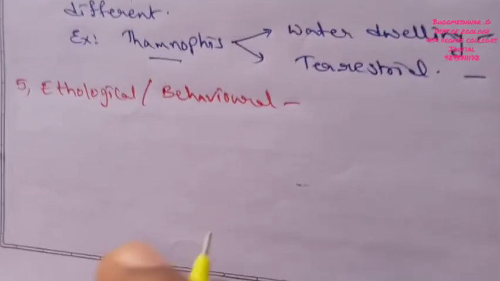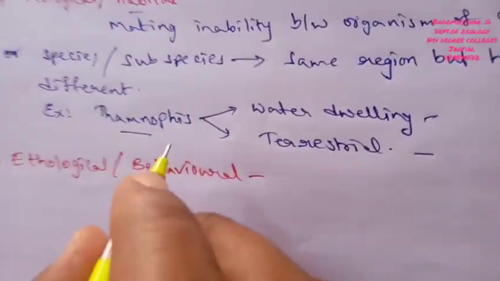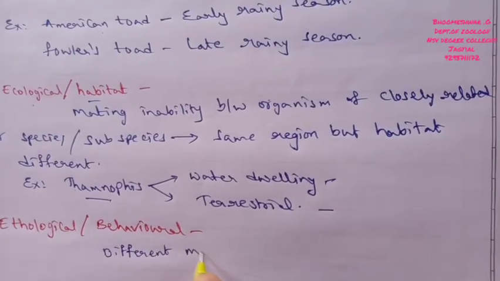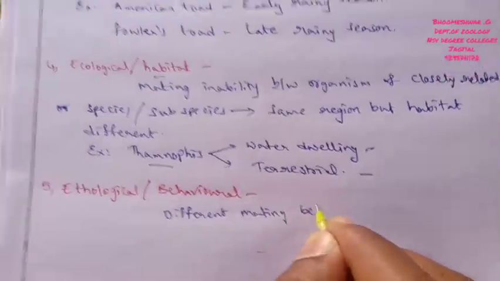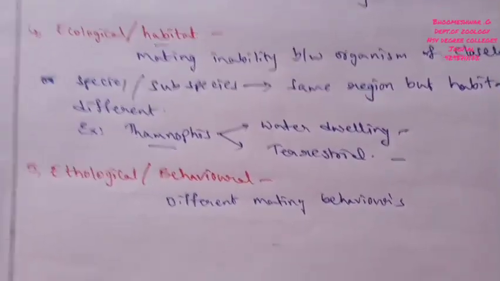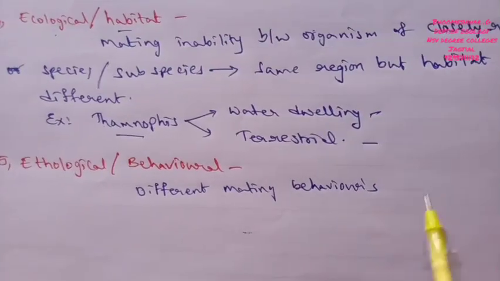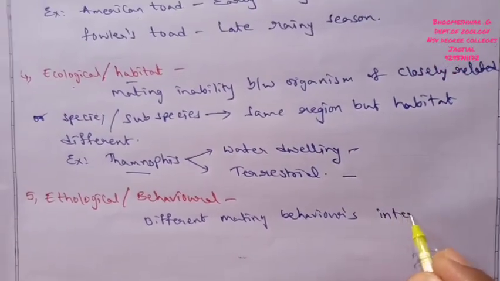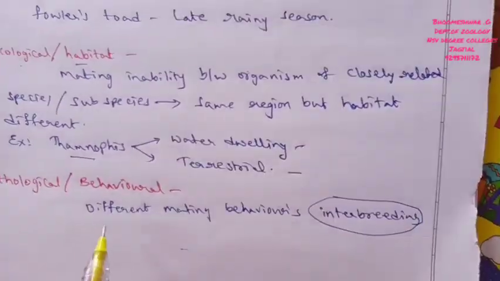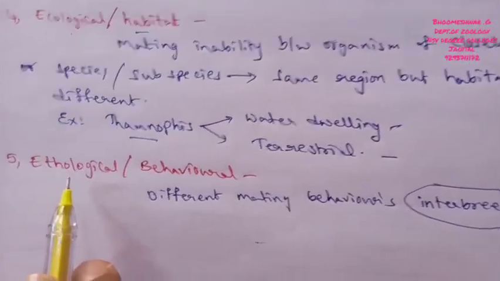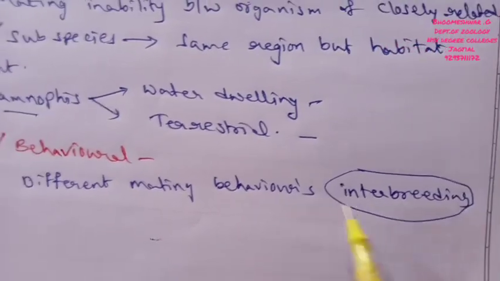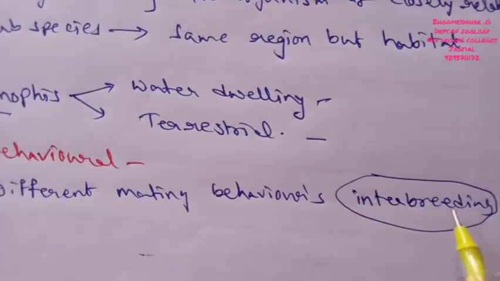Here, different mating behaviors prevent the process of interbreeding. So simply, behavioral isolation is defined by different mating behaviors which prevent interbreeding.